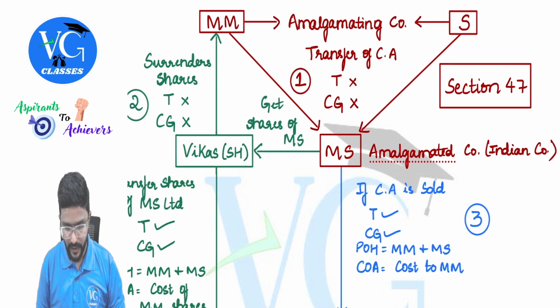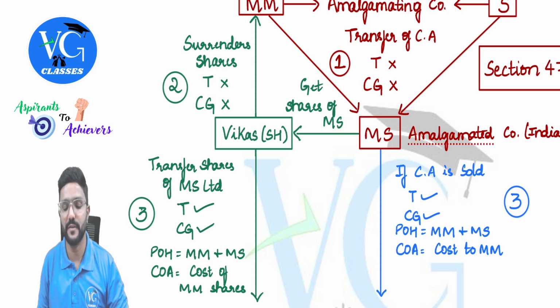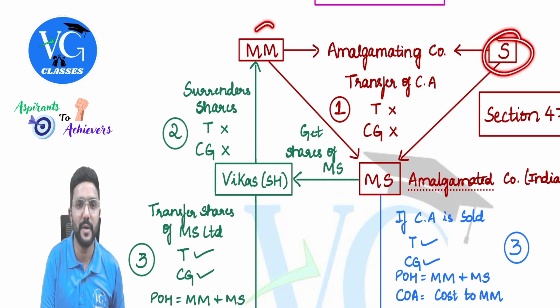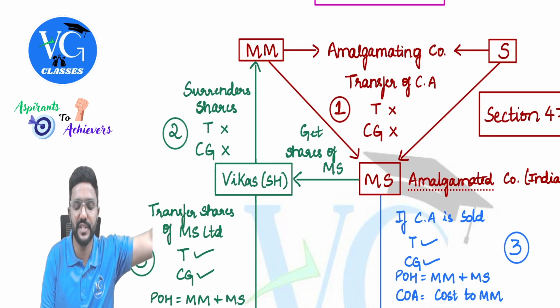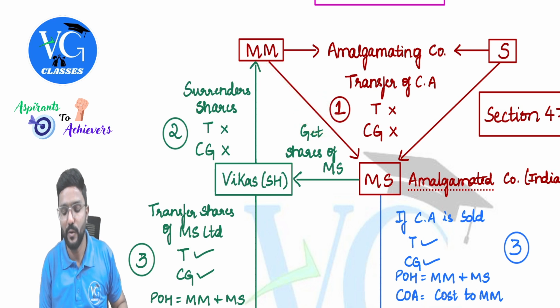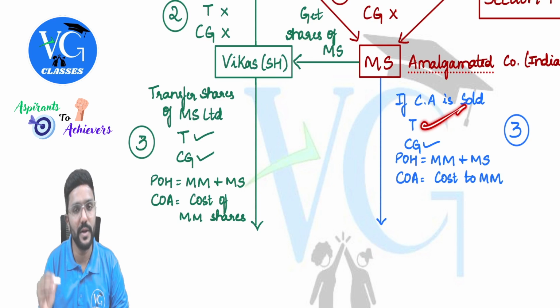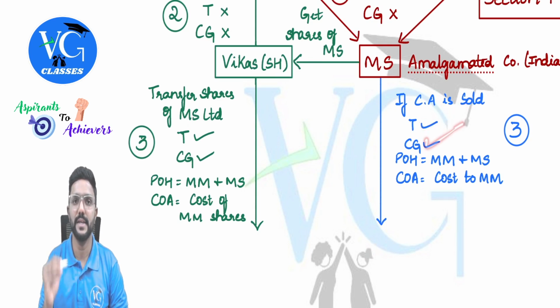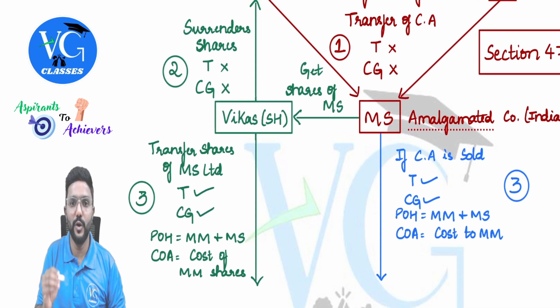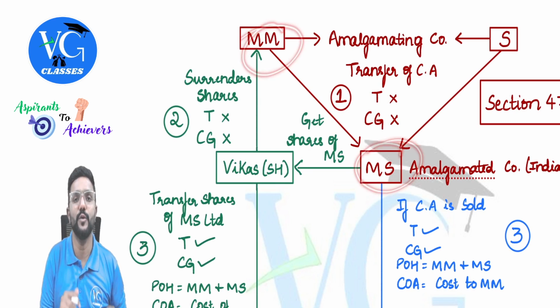But in the future, if Maruti Suzuki sells this asset which they received from Suzuki or Maruti Motors, let me take it from one side. Assume they received a capital asset from Maruti Motors and now they are selling it. Is it a transfer? Yes. Should we compute capital gains? Yes. And what would be the period of holding? The period of holding will include the period held by Maruti Suzuki as well as Maruti Motors, both.